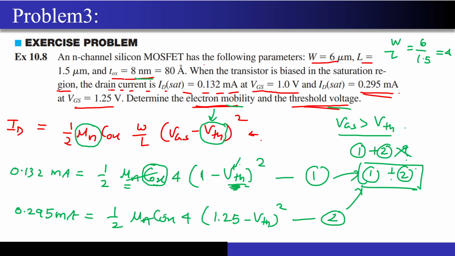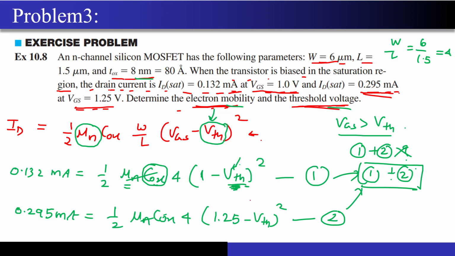Now in this question they had given us some parameters of the MOSFET, and also two conditions. When the MOSFET is biased in the saturation region, the drain current is 0.132 milliampere at VGS equal to 1 volt and 0.295 milliampere at VGS equal to 1.25 volt. Now they are asking us to determine the electron mobility and the threshold voltage.